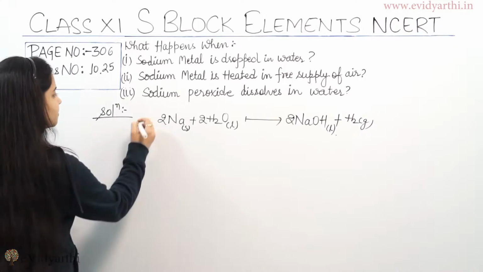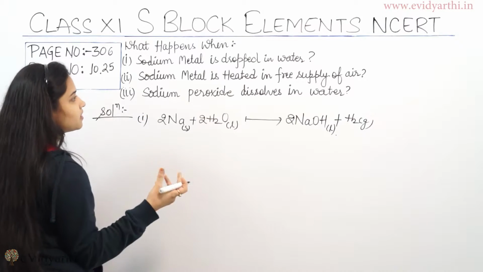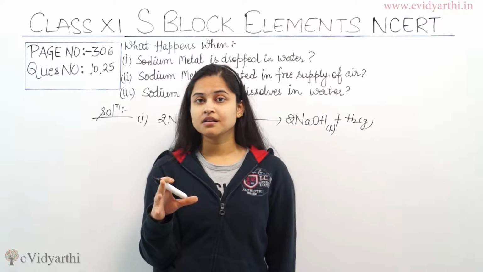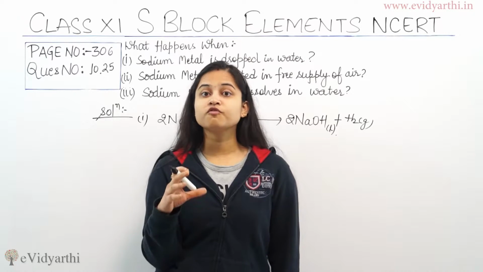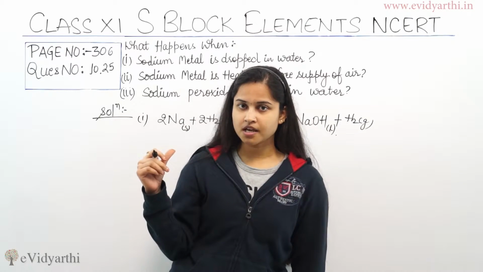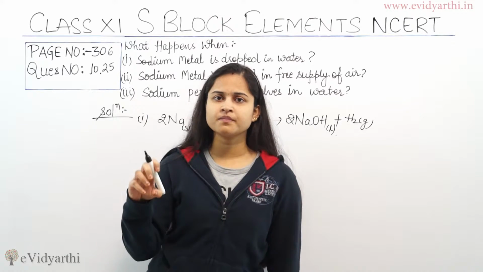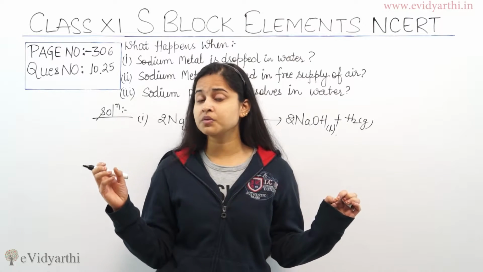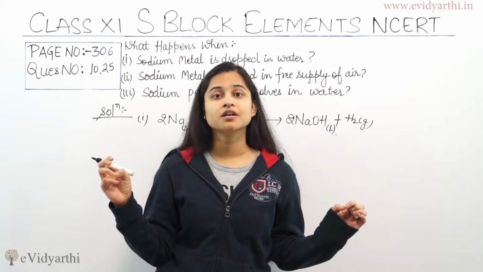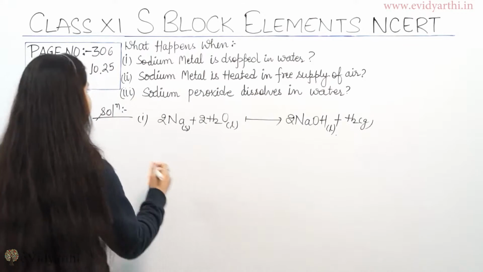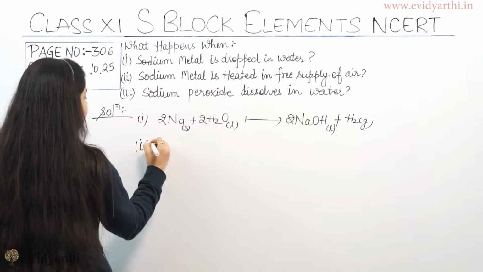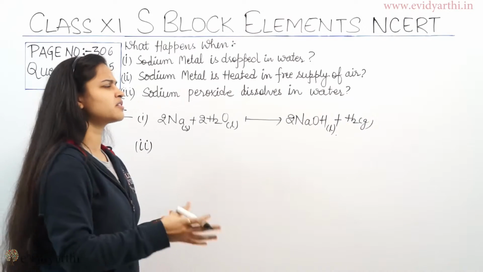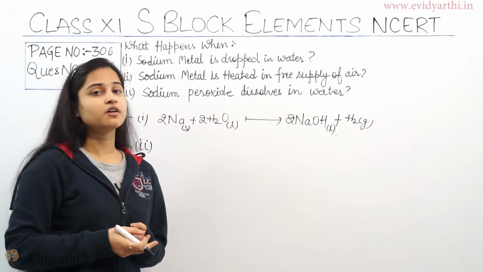Coming to the second statement of this question. When sodium metal is heated in free supply of air, it reacts vigorously with the oxygen to form sodium peroxide. In the first case, when sodium metal was dropped in water, a violent reaction took place. बहुत जबरदस्त reaction हुआ. And at last, the result was sodium hydroxide and hydrogen gas. Coming to the second part, sodium metal is heated in free supply of air. I told you, sodium metal reacts vigorously with the oxygen to form sodium peroxide.